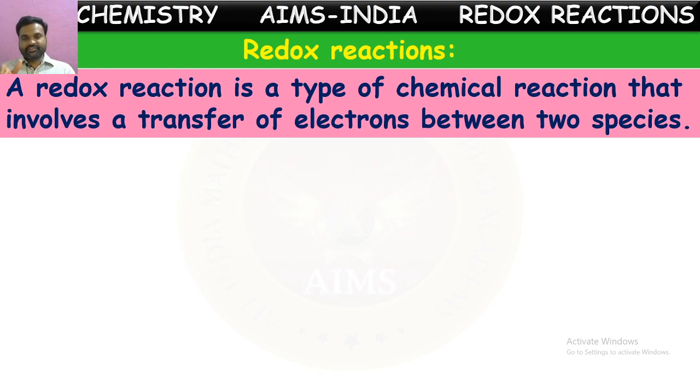If transfer of electrons takes place between two species, then the reaction between those two is said to be a redox reaction. Okay.